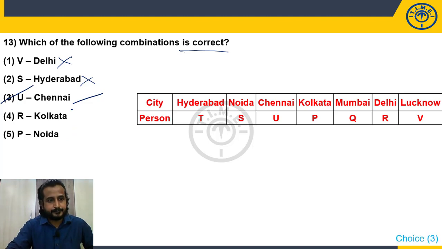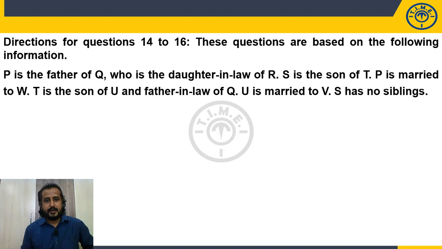Fine. Now, directions for questions 14 to 16, blood relations questions. You know, blood relations are very, very easy questions, right? Now let's answer it. P is the father of Q. Okay. P is the father. Male, I am taking as a plus. So P is the father of Q. Okay. But we don't know the gender of Q. But what is given? Q is a daughter-in-law of R. What do you mean by daughter-in-law?